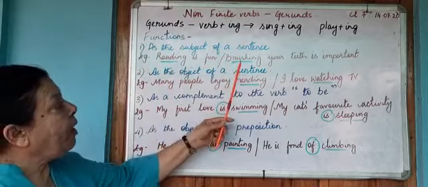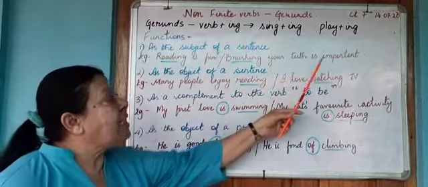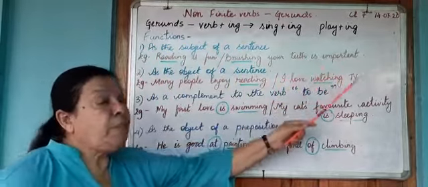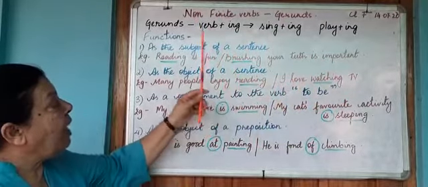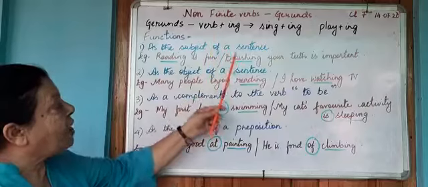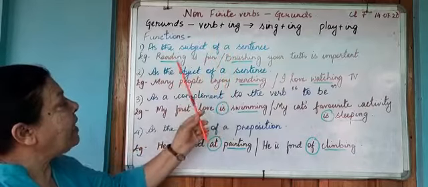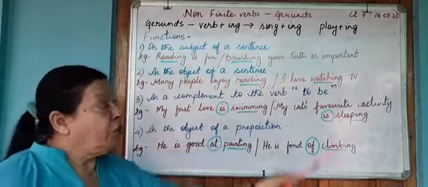In the same way, brushing your teeth is important. What is important? Brushing. Therefore, here again, the ing word acting as the subject of the sentence tells me that these ing words are gerunds.